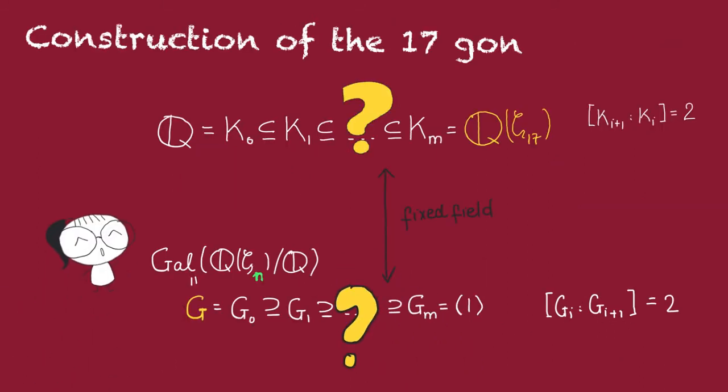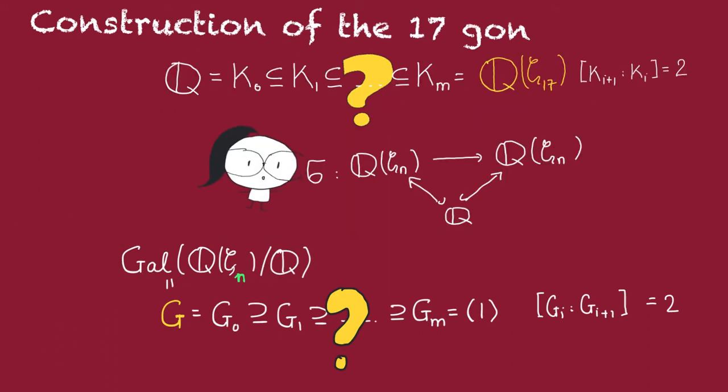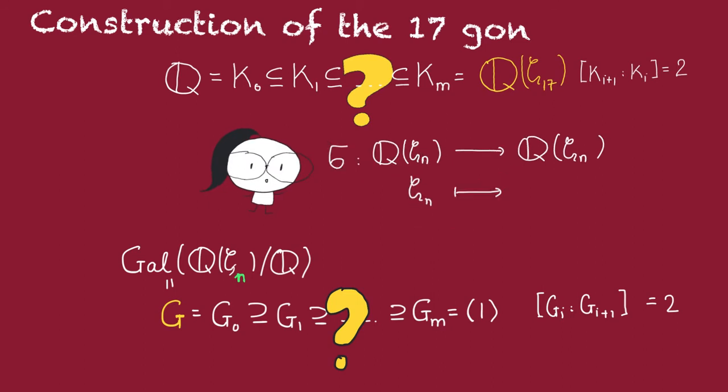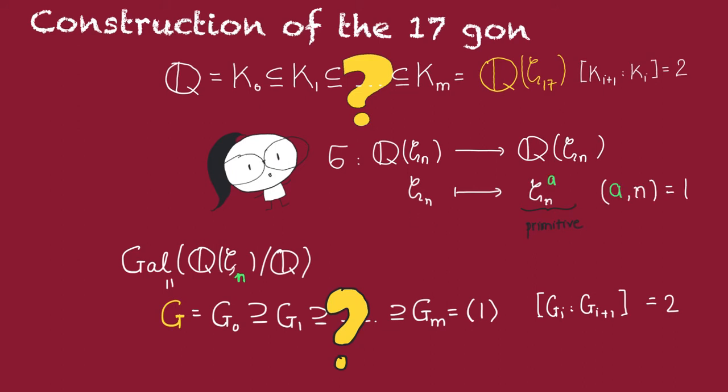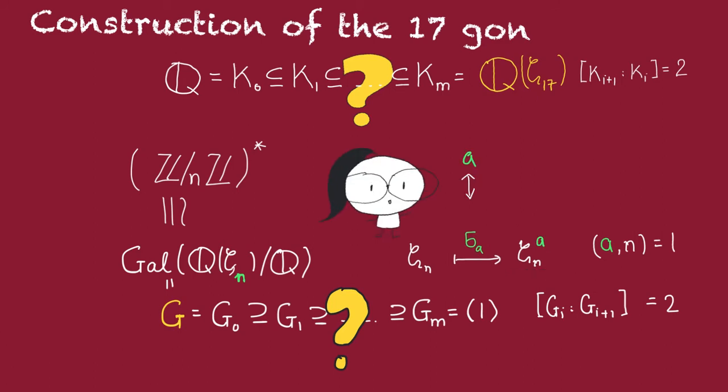So let's do that. What is the Galois group of a cyclotomic field? Observe that every element in this Galois group is uniquely determined by where it sends this n-th root of unity. The image must be a root of the same minimal polynomial, so it must be another primitive root of unity. Thus, it must be zeta_n to some power a, where a and n are relatively prime. We can call this map sigma_a. Then we see that this Galois group is just the unit group of Z mod nZ, where the correspondence is that sigma_a should correspond to a.